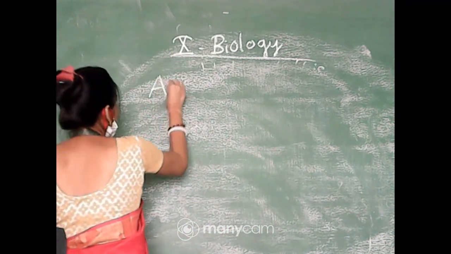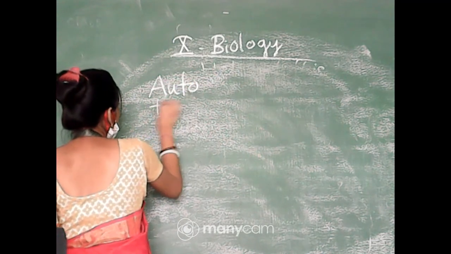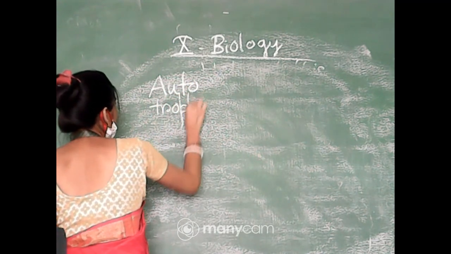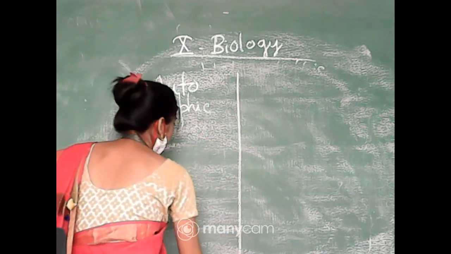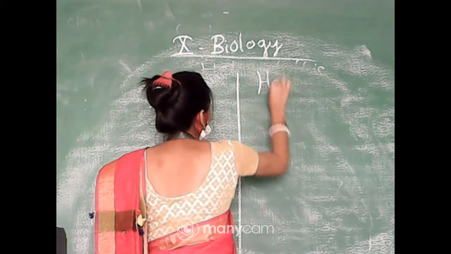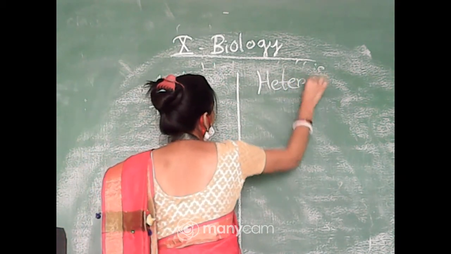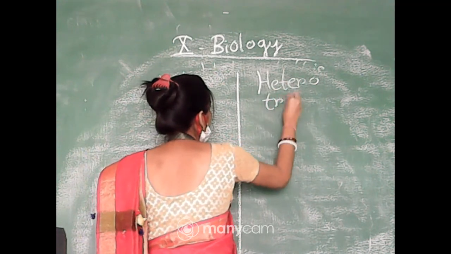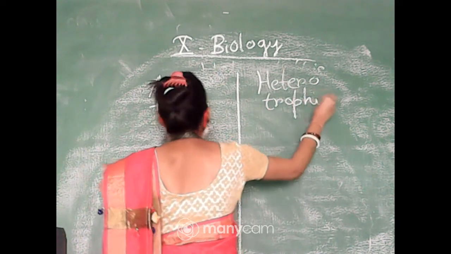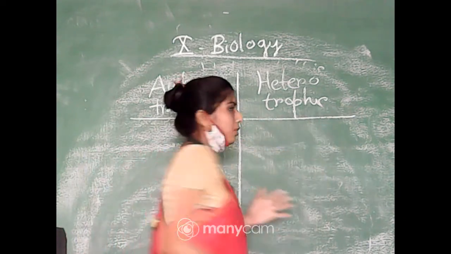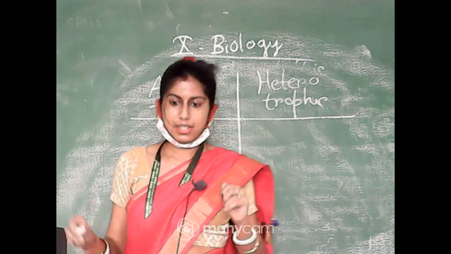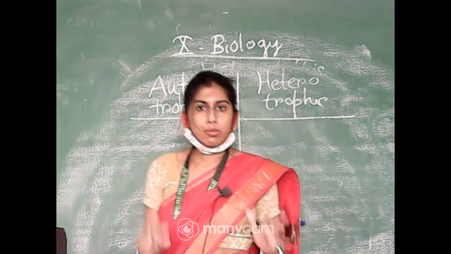So I will make two columns, autotrophic mode of nutrition and another one for heterotrophic mode of nutrition. Now, as you are in class 10, you will appear for your board examination.